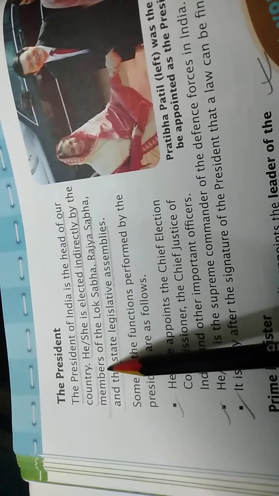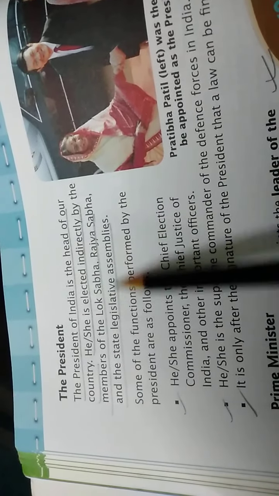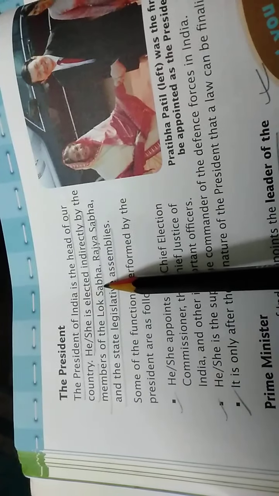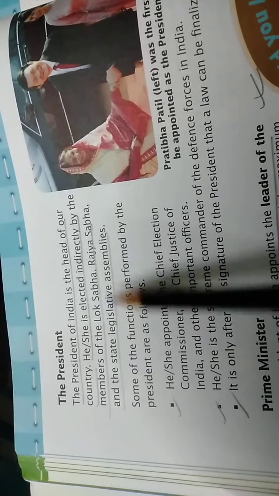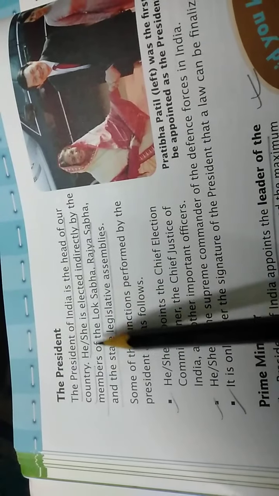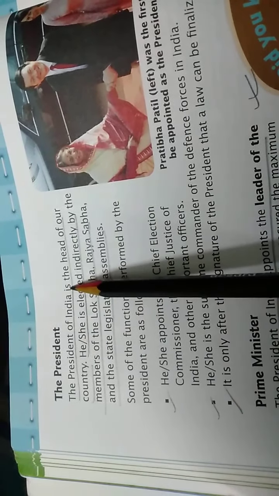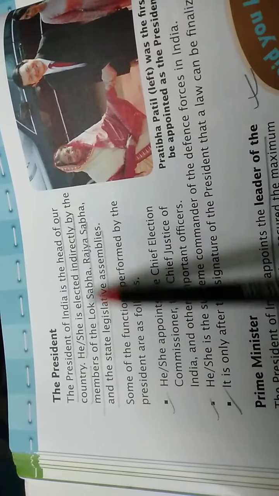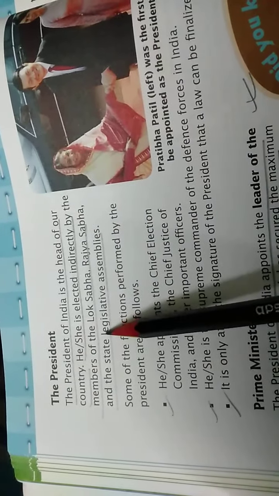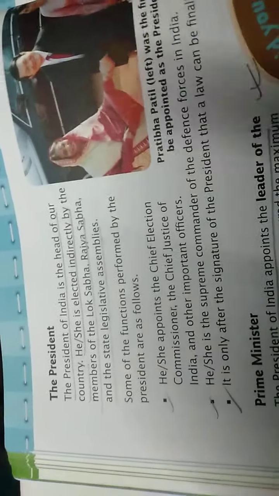That means who will choose? That means the members who are present in the Lok Sabha, Rajya Sabha and the state legislative assembly will choose the president of India. So how is the president of India elected? They will be indirectly chosen by the members of the Lok Sabha, Rajya Sabha and the state legislative assembly.